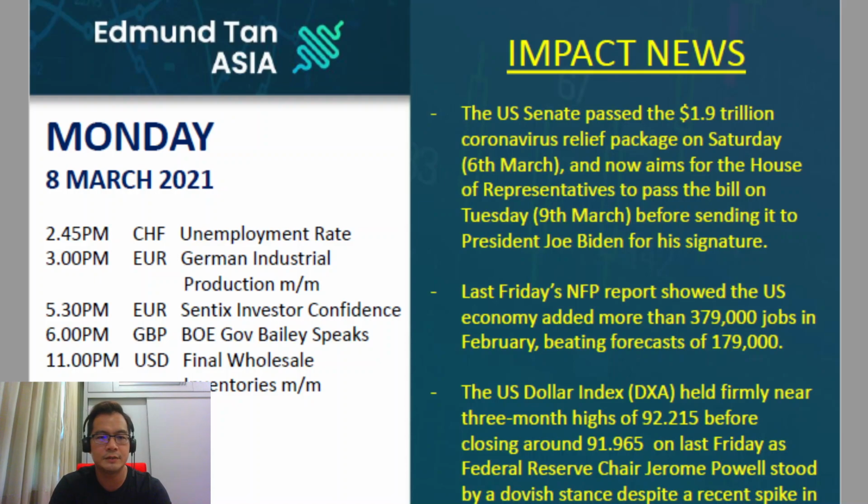So, another major news last week was last Friday's non-farm payrolls data, which was announced on last Friday, 5th of March at 9:30 p.m. local Malaysia time. Surprisingly, the jobs data was very strong, coming in at 379,000 jobs being created versus market expectations of just 179,000 jobs. So, although the non-farm payrolls data was super bullish, super good, and beat market expectations, we did not see the US dollar index strengthening a lot, as most of that strength has already occurred on a Thursday. So we're going to move to the MT4 charts to analyze the US dollar index and also gold prices.